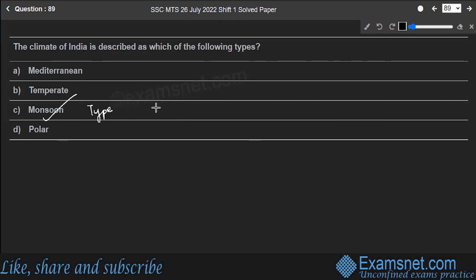This type of climate is found in South and Southeast Asia. However, there are variations in climatic conditions in the country itself. The coastal regions of India show the least amount of difference between the temperatures of night and day. The Tropic of Cancer passes through the middle of the Rann of Kutch in the west to Mizoram in the east. Therefore, the climate of India has characteristics of both tropical and subtropical climates.